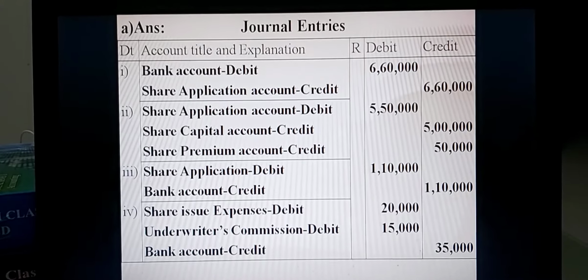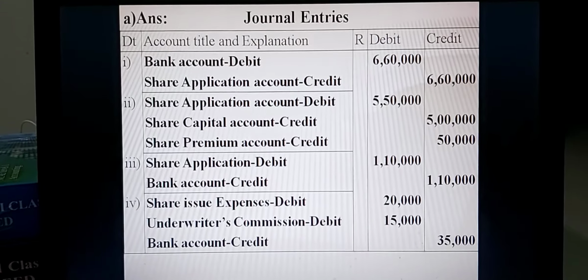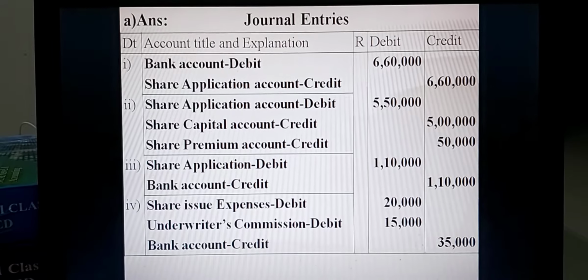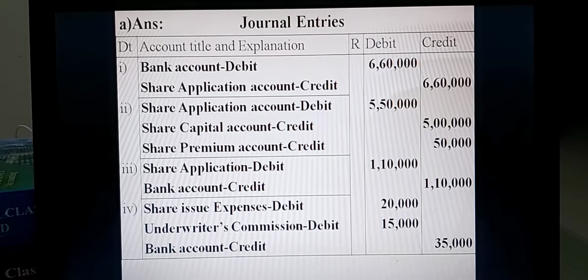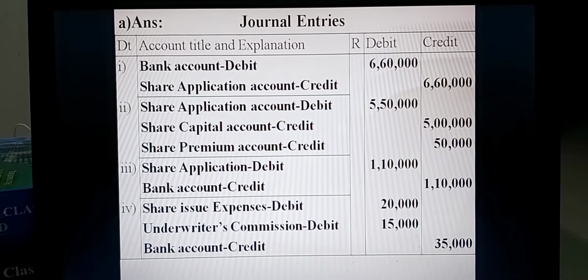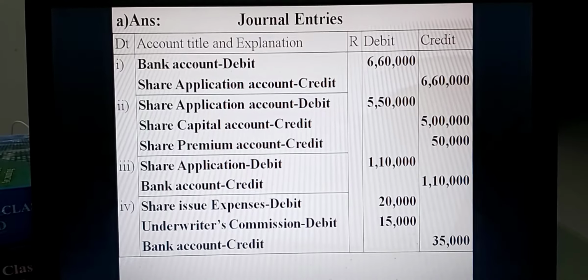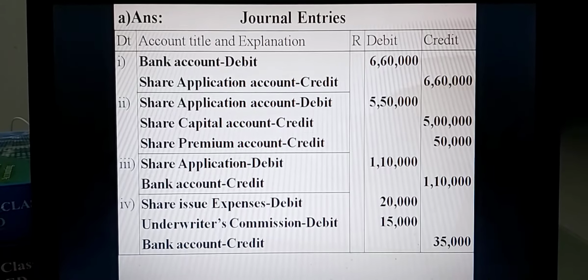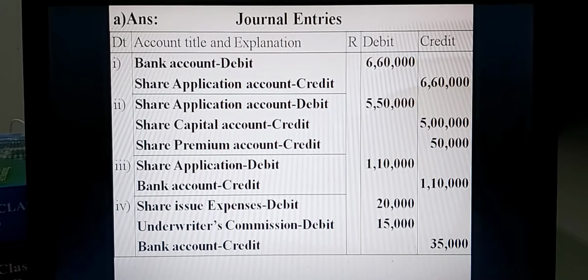Share premium account credit: the premium is only Taka 1 per share. The total share premium is found by multiplying issued shares and premium per share, so 50,000 into 1, that is Taka 50,000.